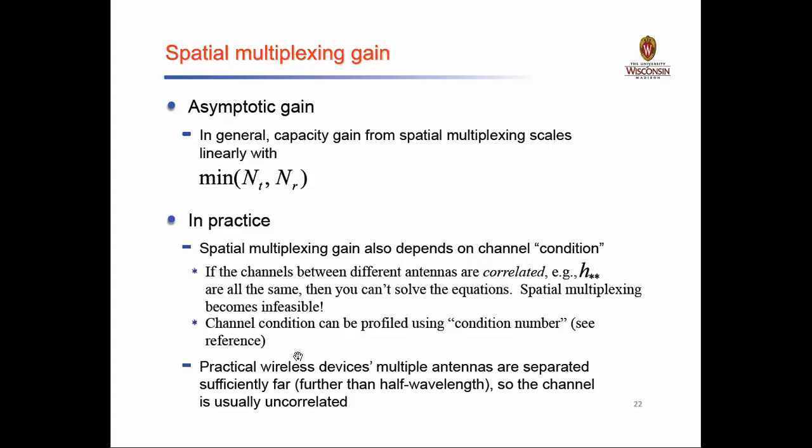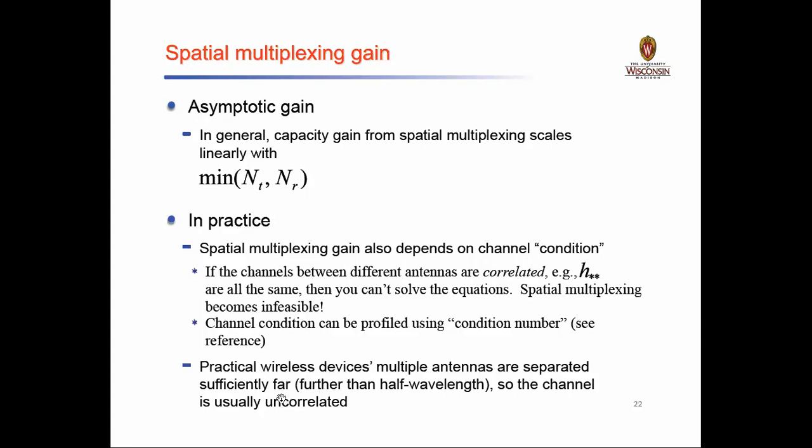Practically, when you make use of wireless devices, the multiple antennas are separated sufficiently far, farther than half a wavelength, so the channel is usually uncorrelated. This is the theoretical value.